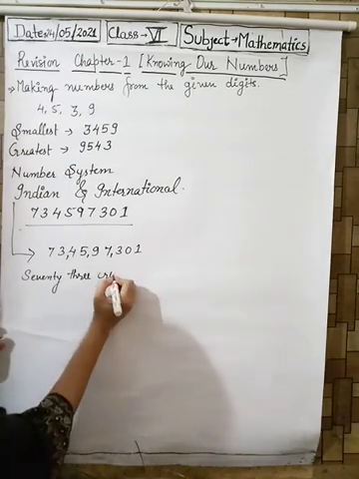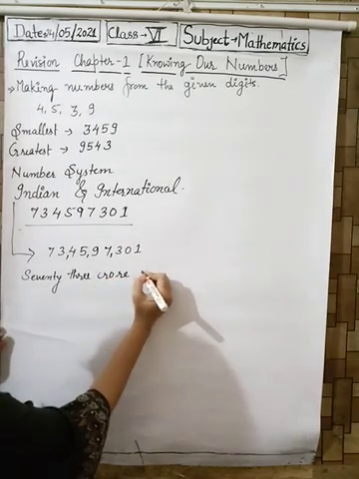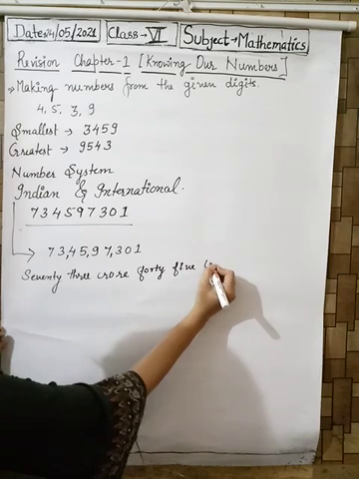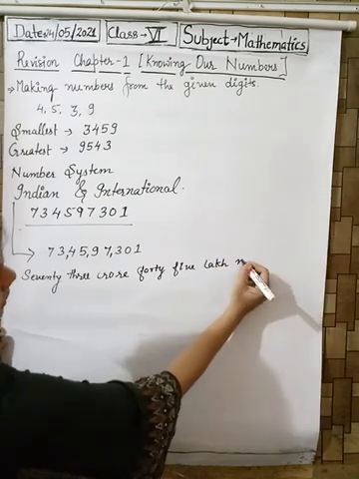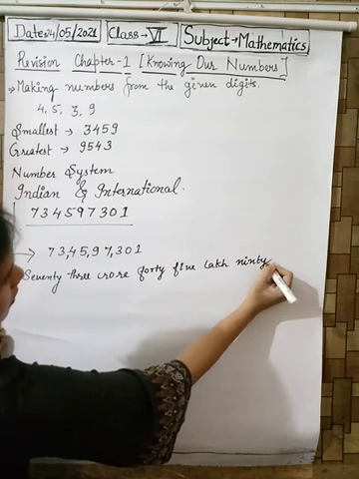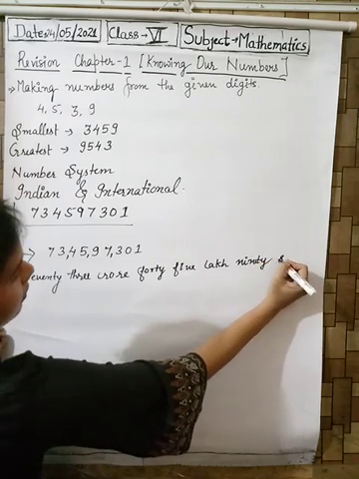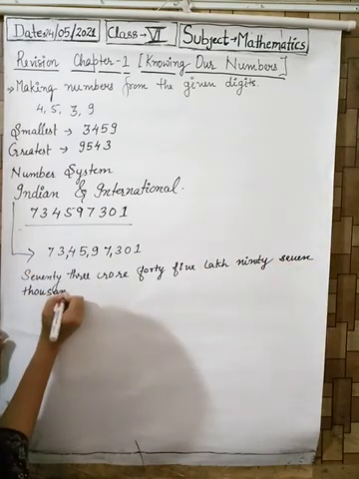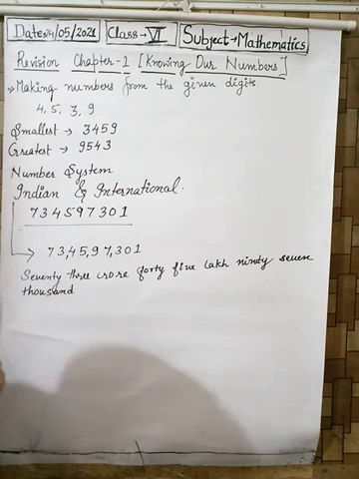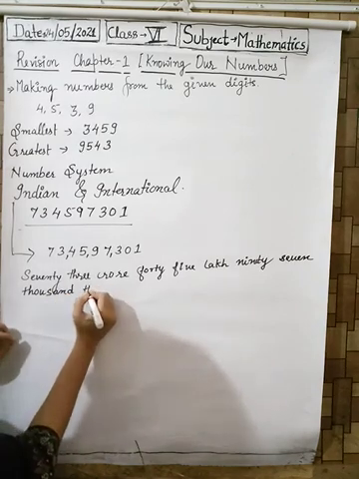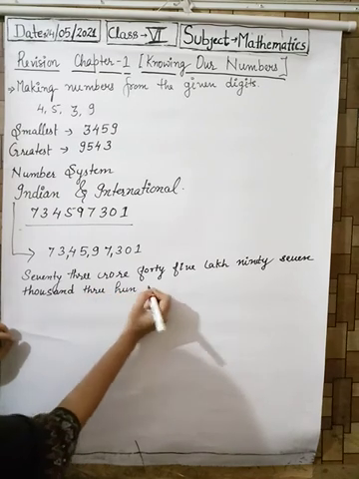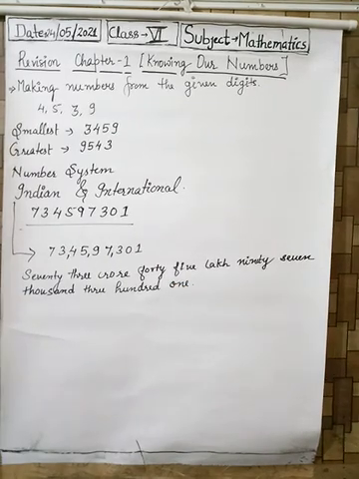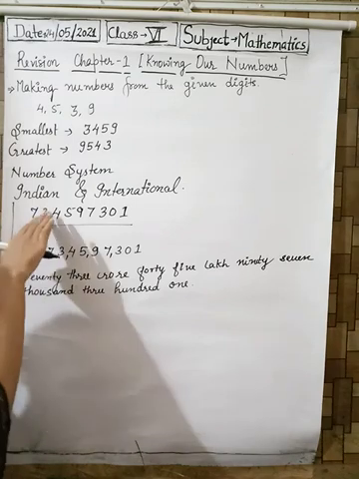73 crore, 45 lakh, 97,301. This is the expression of the number.